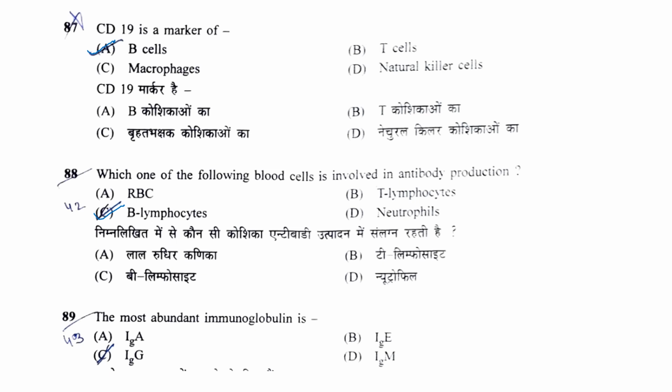Okay, it is asked in the blood actually. So it is B lymphocyte. Only B cells produce antibody in our body. The most abundant immunoglobulin is IgA, IgE, IgM, or IgG. The most abundant is IgG.